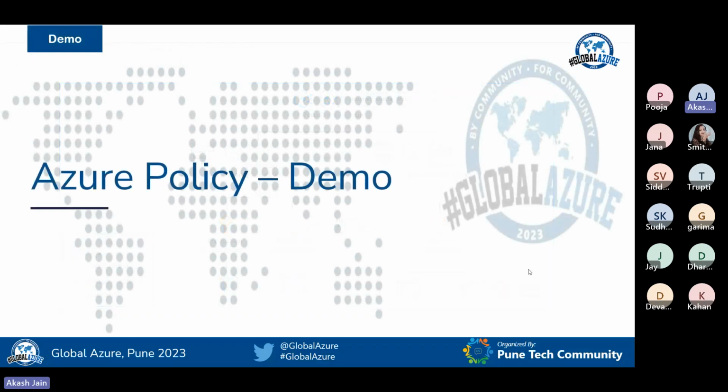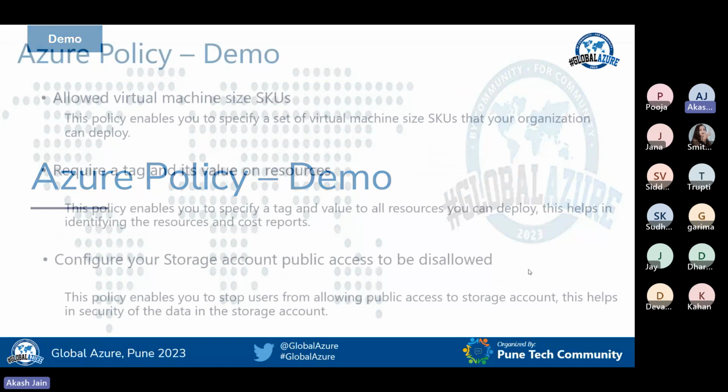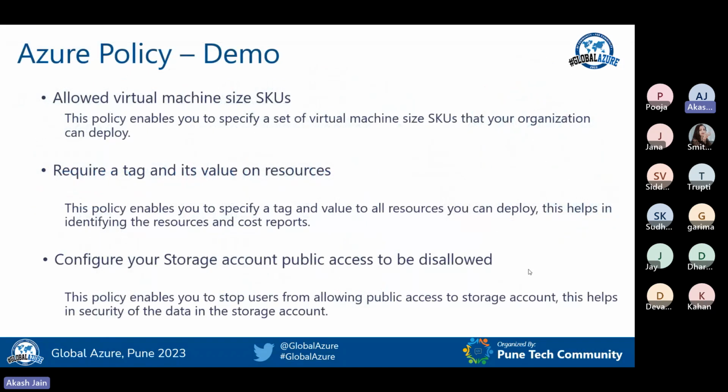We'll quickly go to the demo section of the policy in terms of time, because I want to show all 3 policies. I've cleared everything in my Azure subscription so that we do everything from scratch. Number 1, we will allow virtual machines with a particular SKU size, and will not be able to create any other SKU virtual machine.